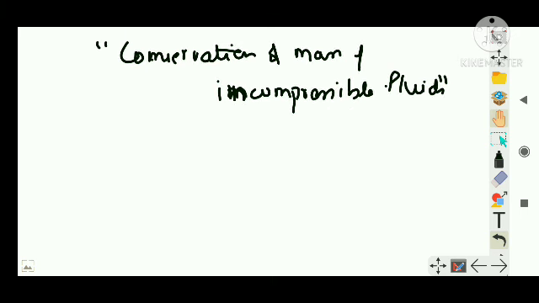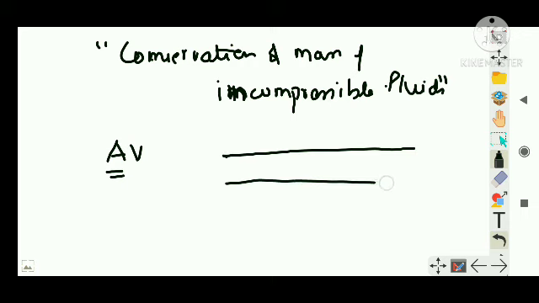See, what does the equation of continuity say? According to the equation of continuity, A times V is equal to constant. A is the cross-sectional area and V is the velocity with which the fluid is flowing. That is, if any fluid is flowing in a streamline flow in a pipe having a uniform cross-sectional area A, then the rate of flow of the liquid across any cross-section is constant. That is the actual statement of the equation of continuity.